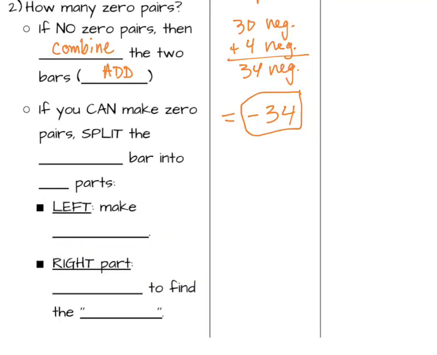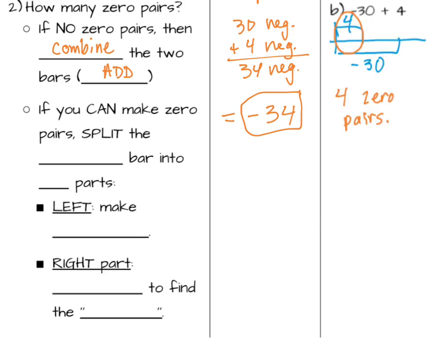All right, now I can't see my diagram, so I'm going to bring it down. This is the same diagram from up above. So if you can make zero pairs, like here on the right, we're going to split the longer bar into 2 parts. On the left side, we're going to make 0 pairs. So that's what we're doing here. So let's split the bar. And I'm going to match these 4 positives with 4 negatives to make 4 zero pairs.